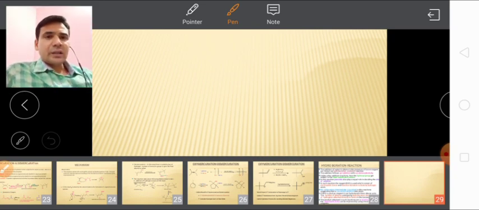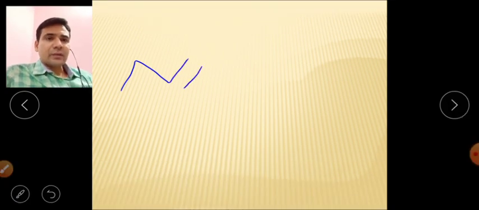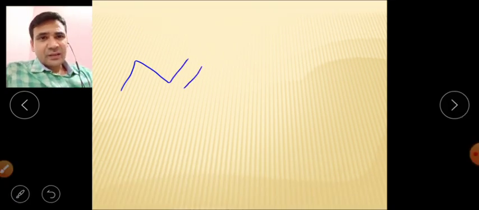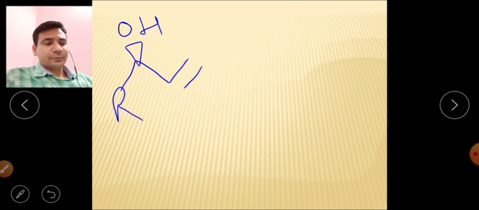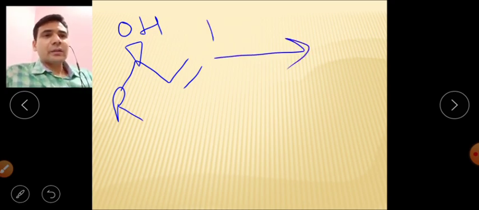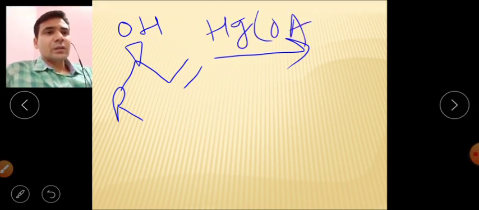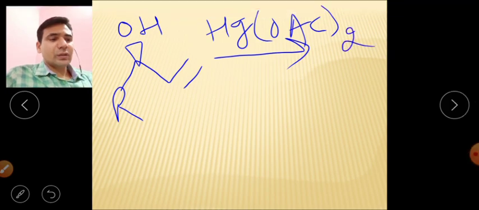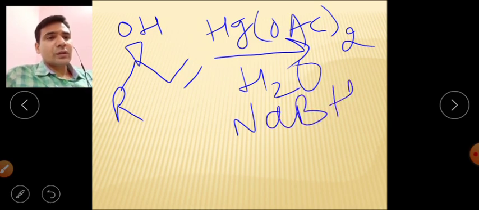See it on the screen: we have this, and this is the hydroxyl group, and this is the R group, and this substrate is undergoing the oxymercuration and demercuration reaction.